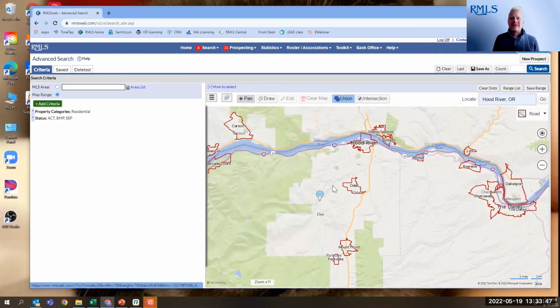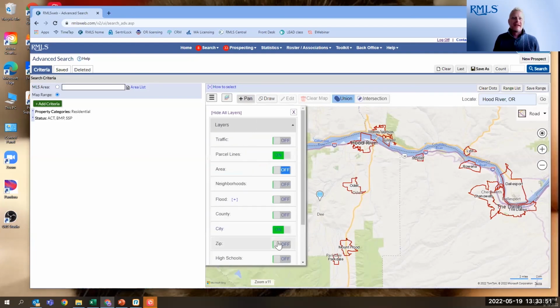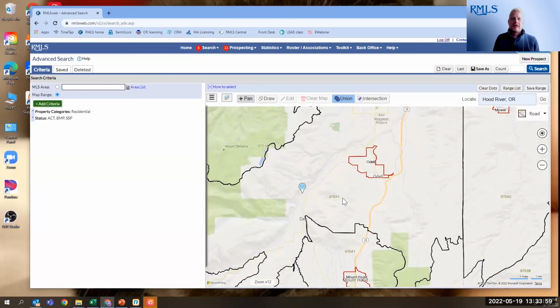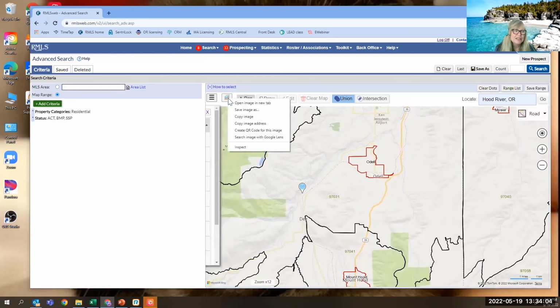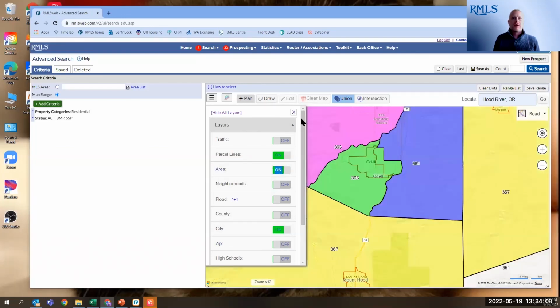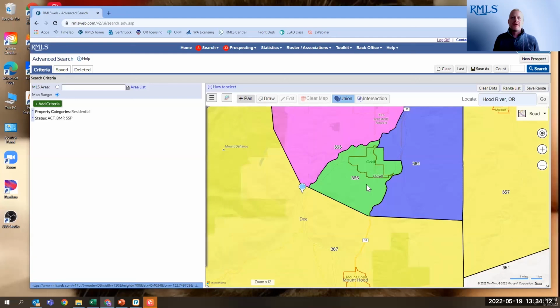I was just going to take a look at my map here. We've got my city layer on, and there's zip codes. We can see Odell is in 031. But it didn't used to be. Ah, gotcha. And it is in area 366.